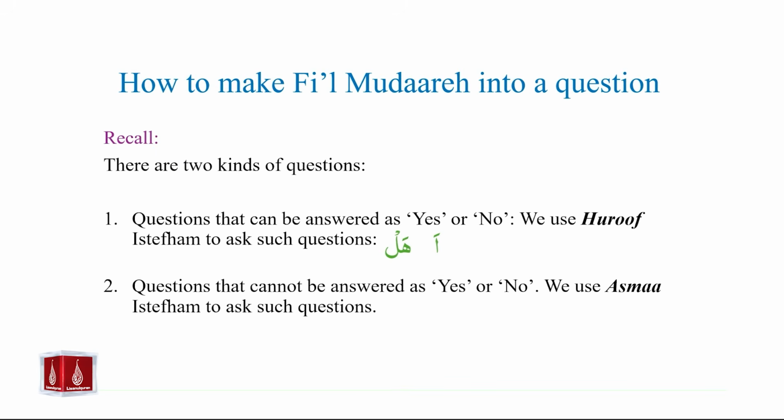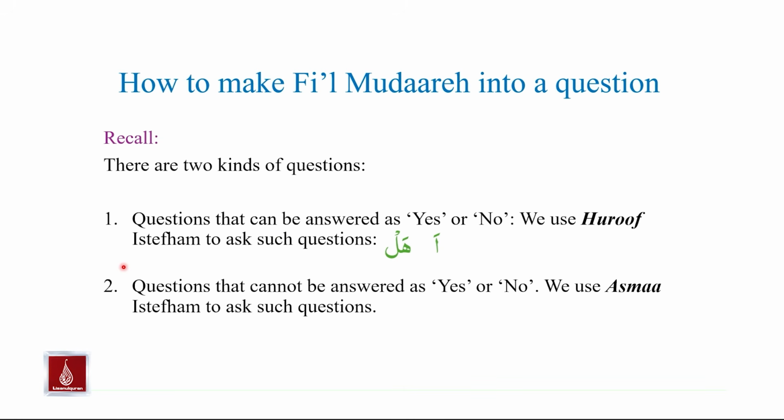Next, we will study how to make fi'il mudare into a question. Please recall that there are two kinds of questions, and we studied these kinds of questions previously. Number one, questions that can be answered as yes or no. And for these questions, we use huruf-e istifham to ask such questions. And these huruf-e istifham are hamza and hal.